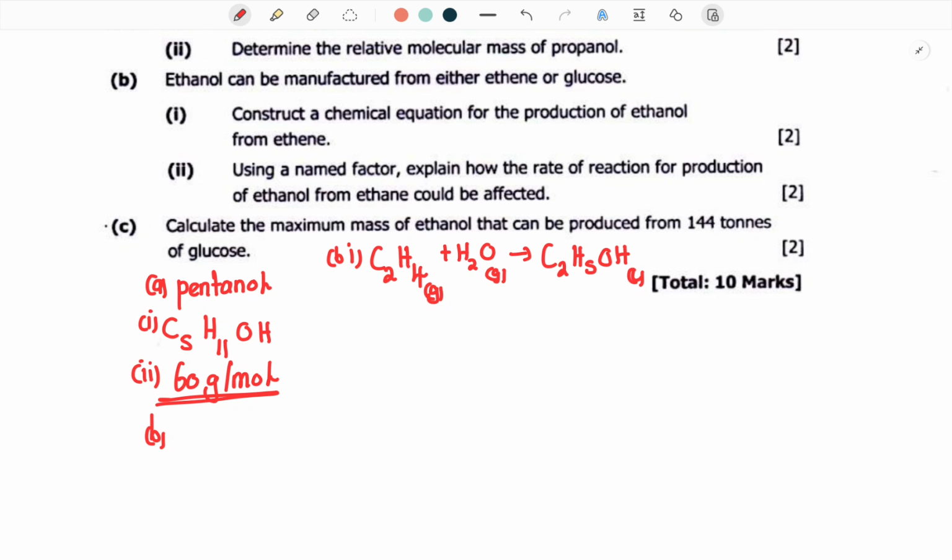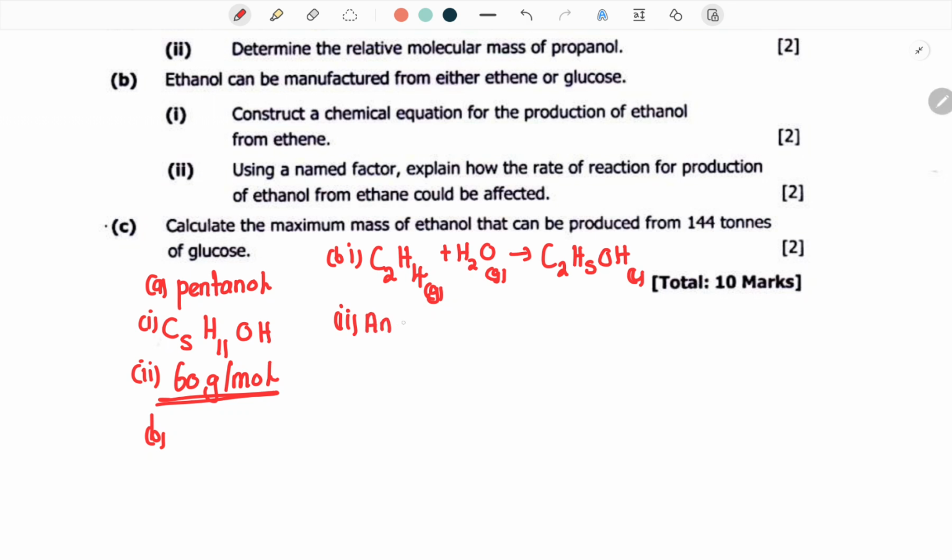Then they say using a named factor, explain how the rate of reaction for production of ethanol from ethene could be affected. So of course you would want to add a catalyst and see how the production of ethanol is affected. There are quite a lot, but you would want to add the most common one, which is phosphoric acid.